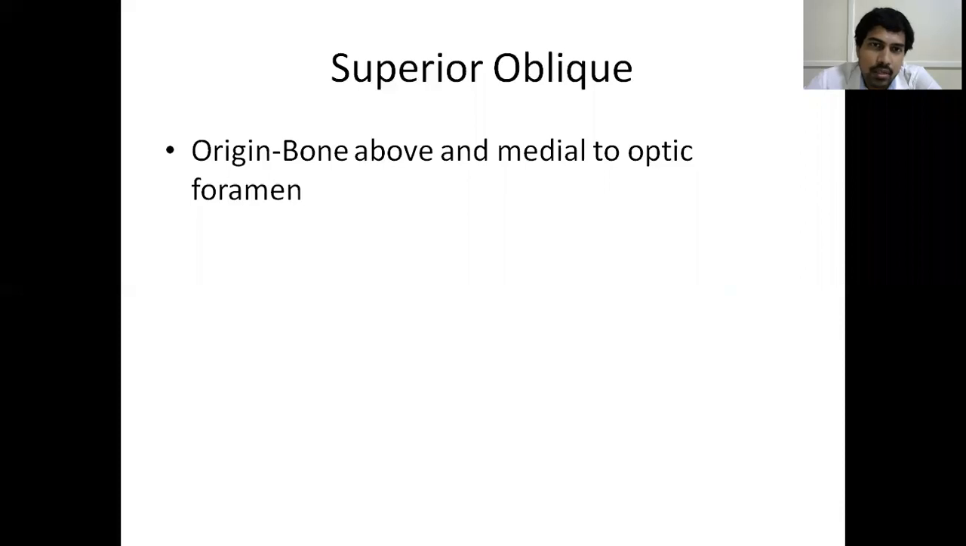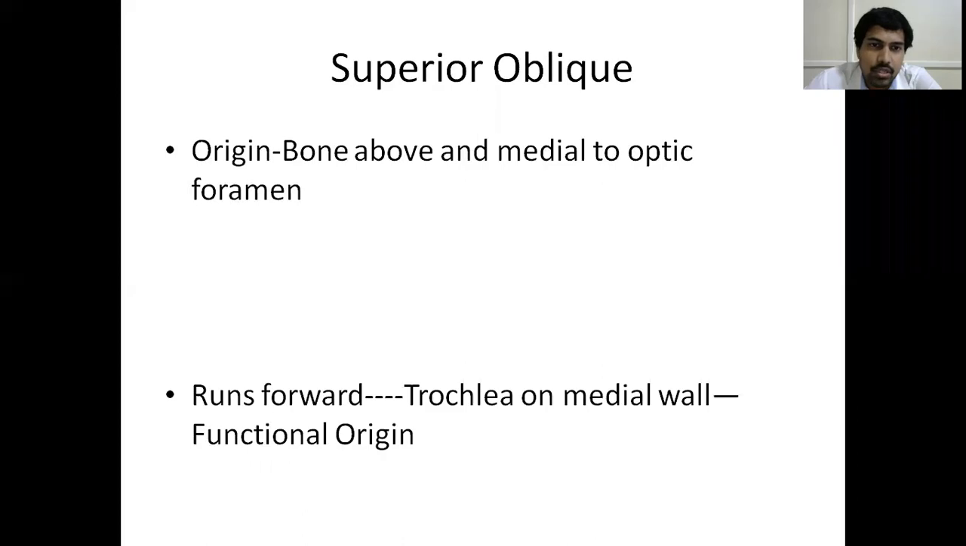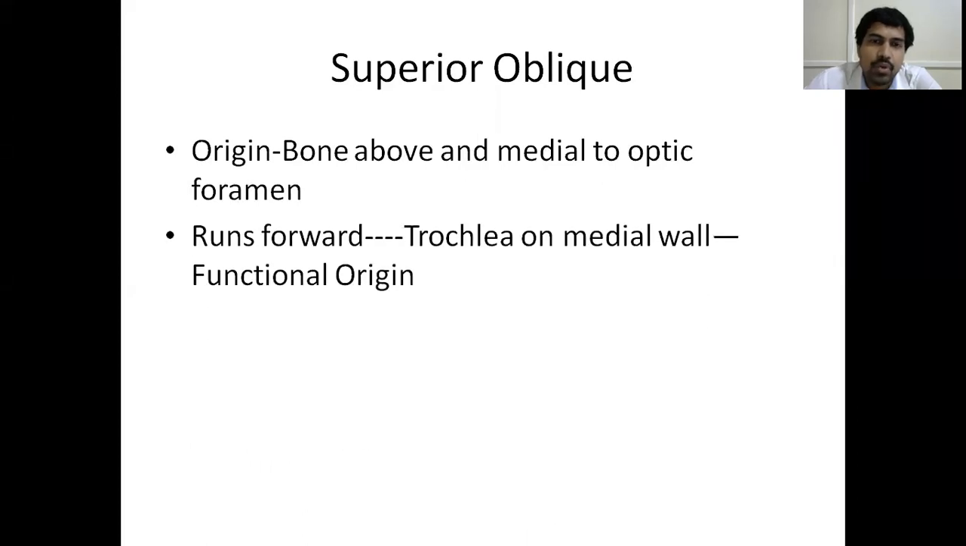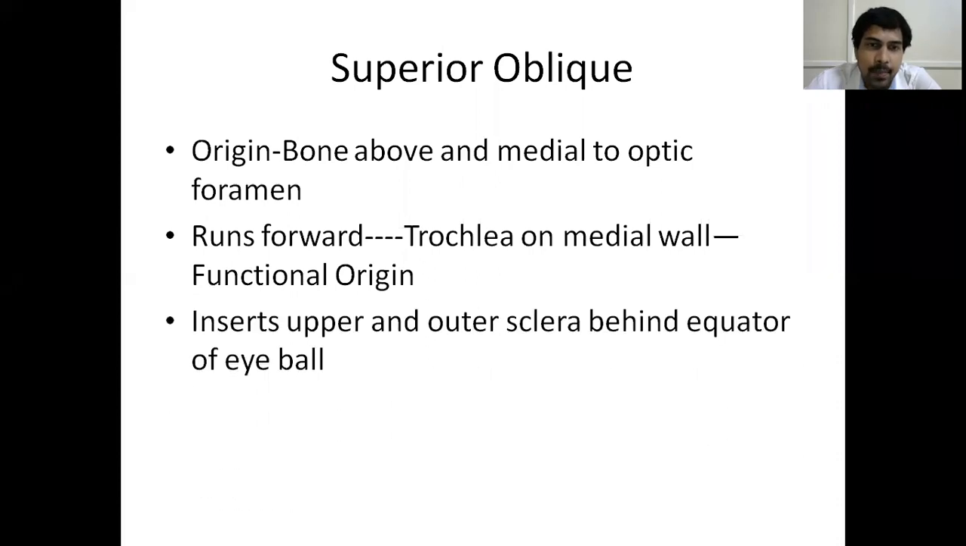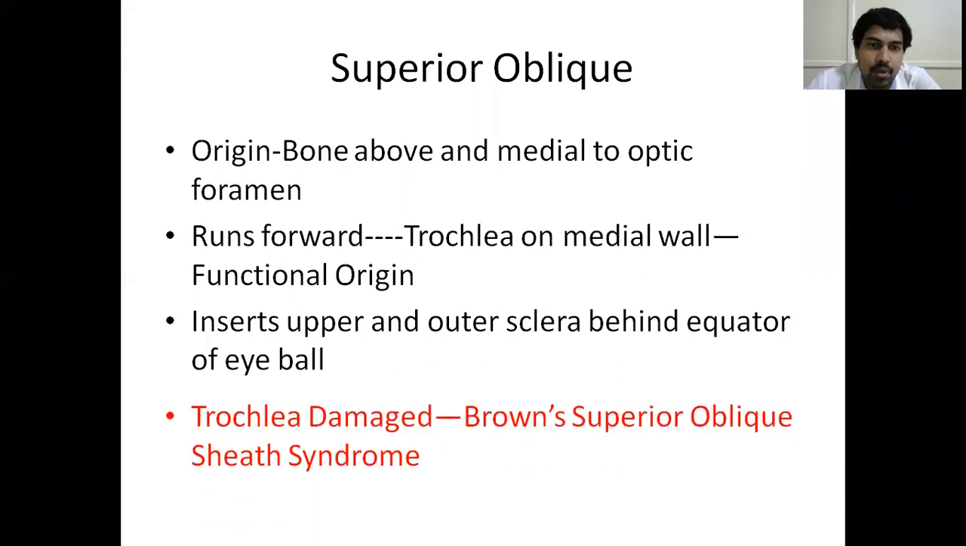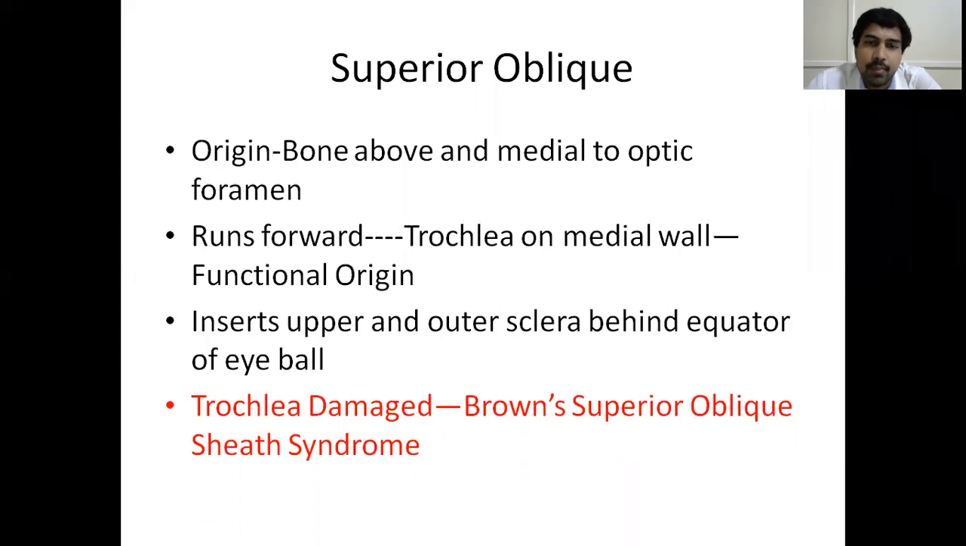So the bone above that, that is roughly the greater wing of sphenoid, through that the superior oblique muscle originates. And it runs forward to a pulley-like structure called trochlea, which is considered to be the functional origin that I will show you in the diagram. And it inserts into the upper and outer part of sclera behind the equator of the eyeball. Okay, and if the trochlea is damaged, it is called Brown superior oblique sheath syndrome.